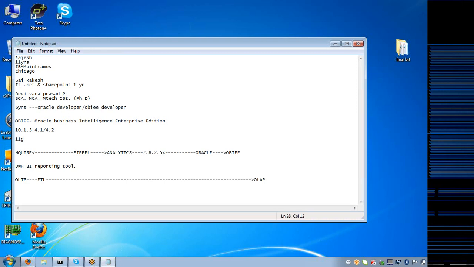The first is extraction. What is it that you're going to extract? We are going to extract the data from the OLTP sources. Fine, we have extracted the data. At the time of extracting the data, there may be some unwanted values, some junk values, some repetitive values. So, to avoid these unwanted values and to delete these repeated values, we perform something called transformation.